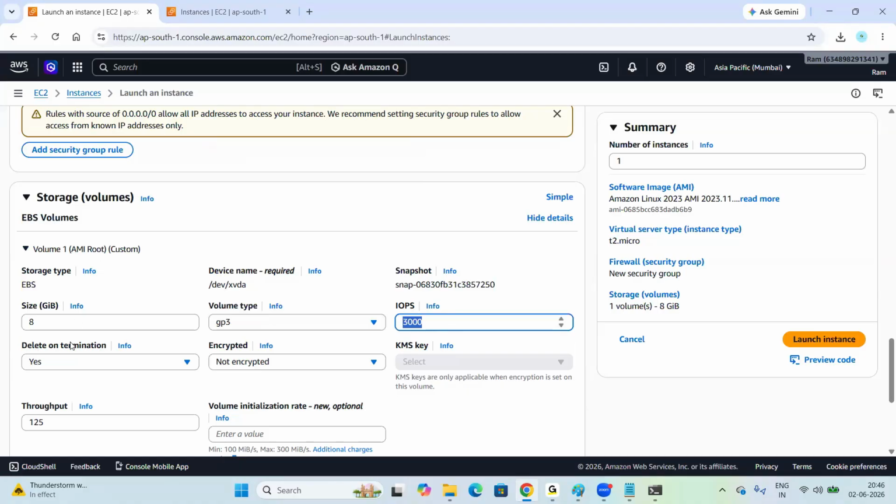Understanding, right, everyone? Yeah. Next one, this is very important in interview questions also. Delete on termination.